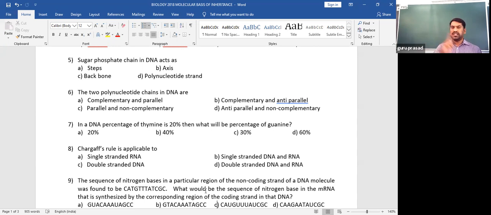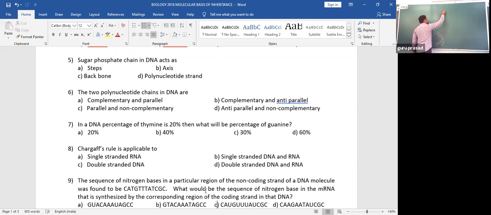Each DNA strand is marked by ends, what you call 3 prime and 5 prime. If one end is marked as 3 prime, another end is marked as 5 prime. So 3 prime is the one end, and 5 prime is the other end.